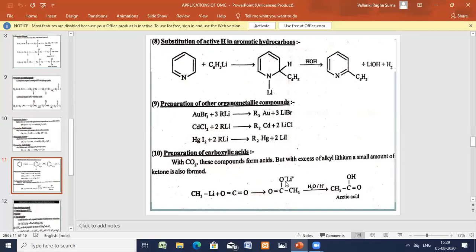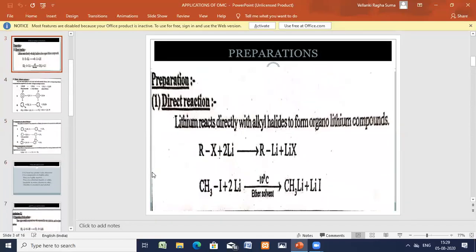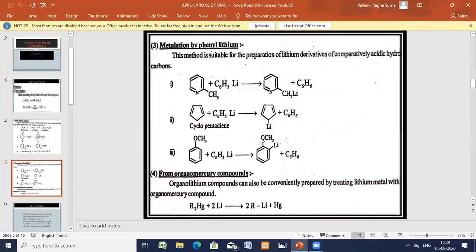CH3, C double bond OH, acid. Acid is prepared. So these are the uses, these are the applications of the organolithium compounds. Okay, I hope everybody has understood today's session. So first, the preparations I have completed, and the properties and the applications of the organolithium compounds are completed.